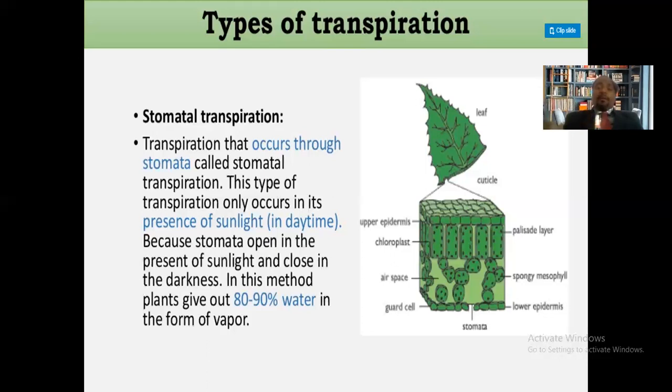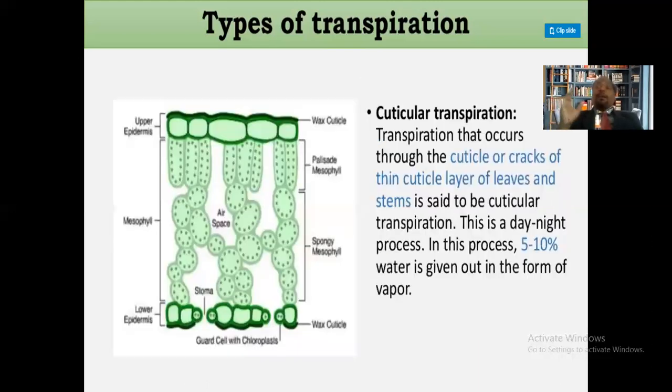You can see here the internal structure of the leaf, where the spongy tissue is present. This is called stomatal transpiration. Next is cuticular transpiration.